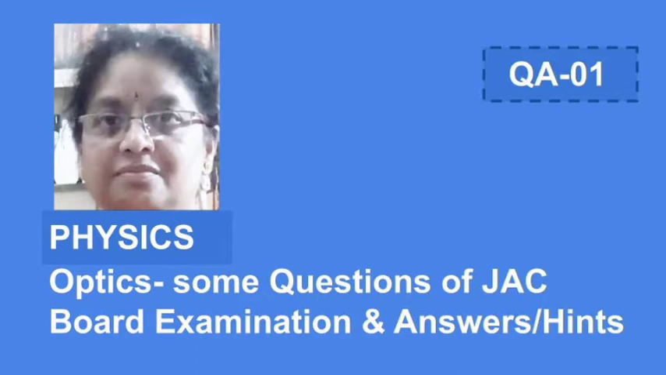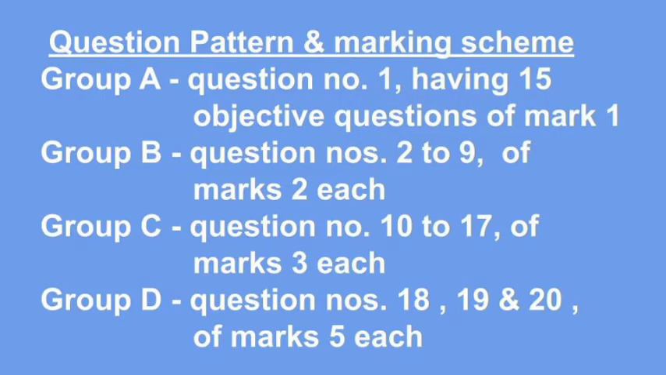Before discussing the questions, let me explain to you the pattern of the questions on the basis of question papers of JAC board for the last few years. In physics, the first group, termed as Group A, contains question number 1, having 15 objective questions with 4 options each, and you have to choose the correct answer.